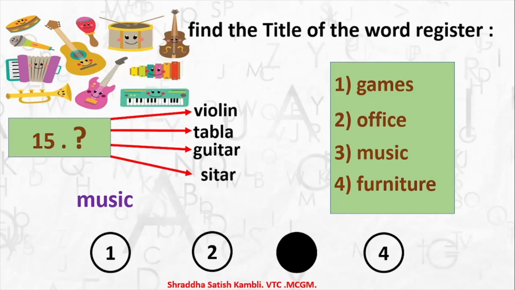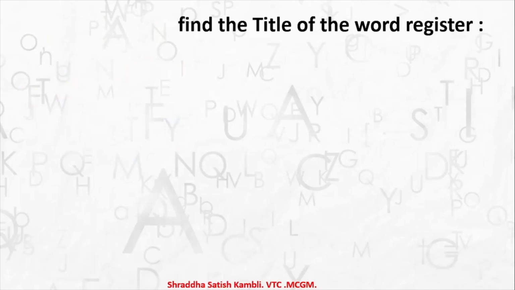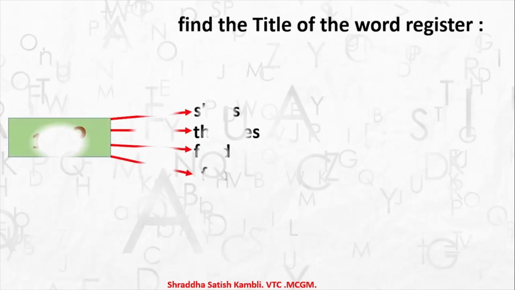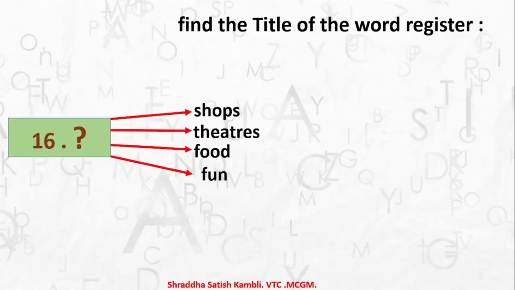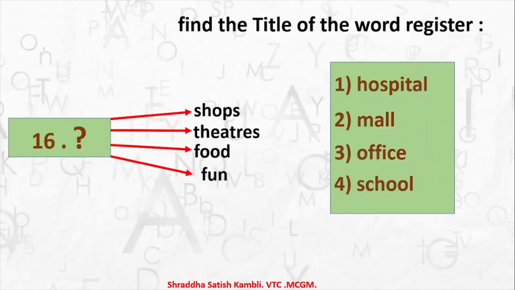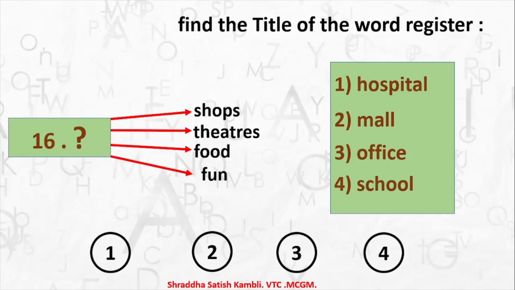Okay children, so let's proceed to the last question of this particular pattern as well as the particular video that we are doing for today. So find the title of the word register, and now here the word register that we have is having the words shops, theaters, fun and food. So where will you find these words related to? So are these words related to the word hospital, option number 2 mall, option number 3 office, or option number 4 school?